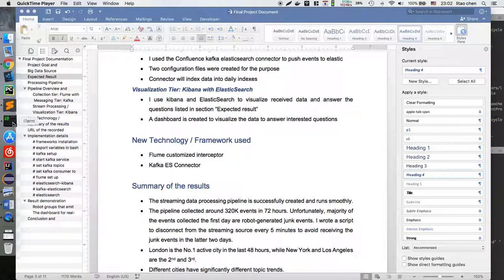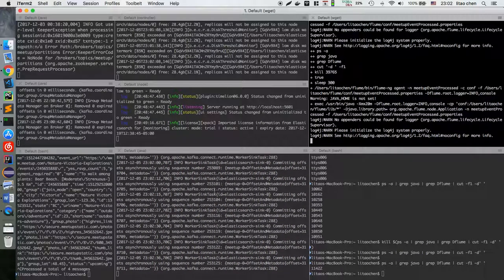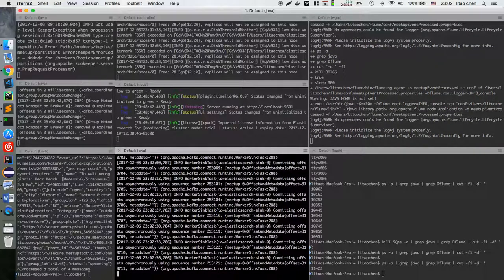And if we go to the window, here is the data source, and here is the Kafka Elasticsearch connector. As you can see, it keeps pushing data to Kafka. The update happens maybe every 3 seconds.